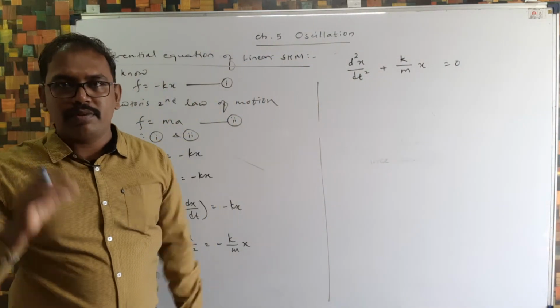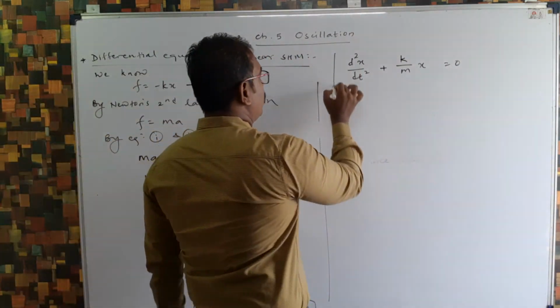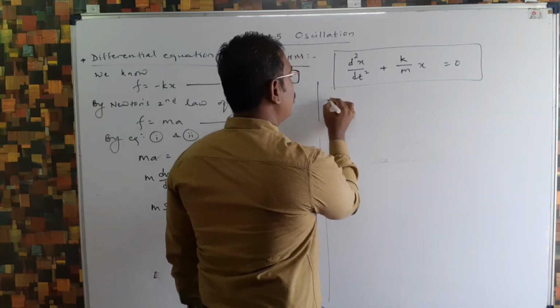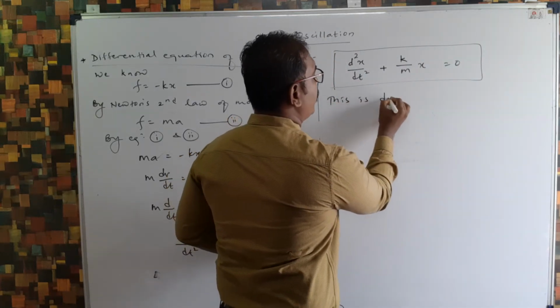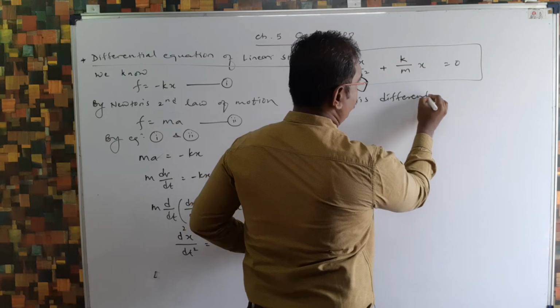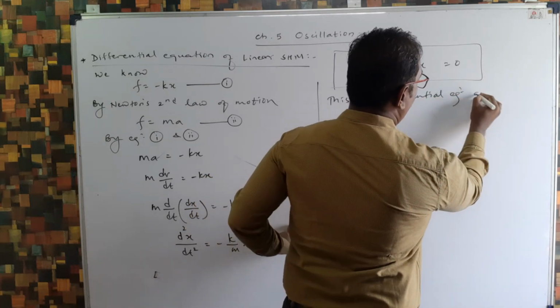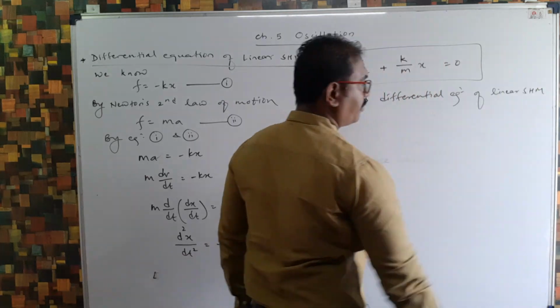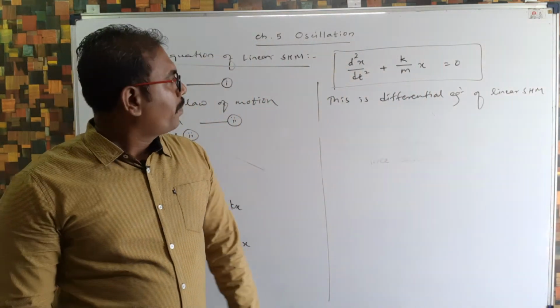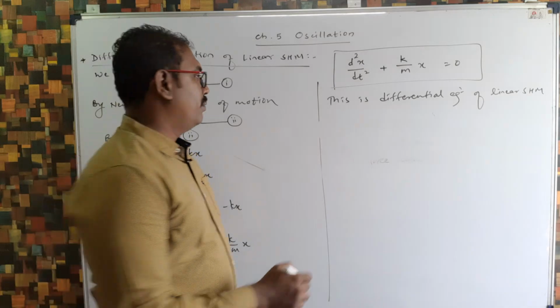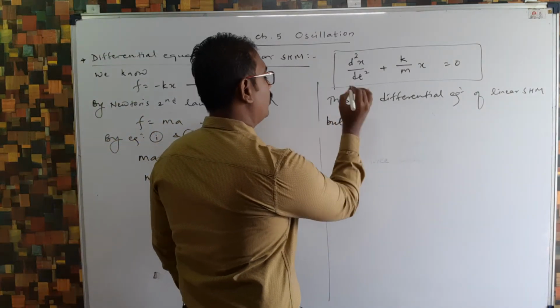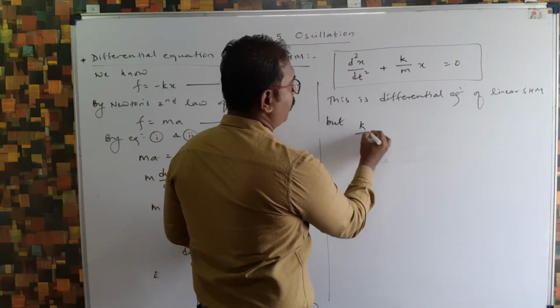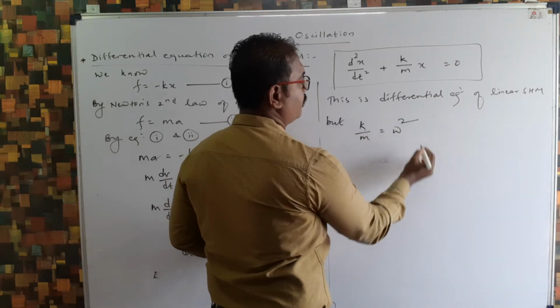And this is the differential equation of linear SHM. One more thing here: k by m is omega square.